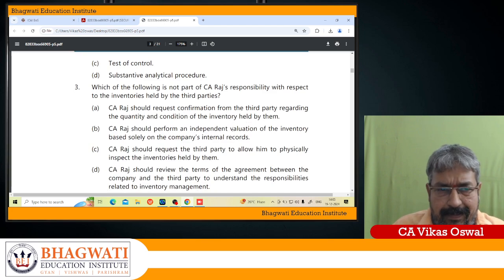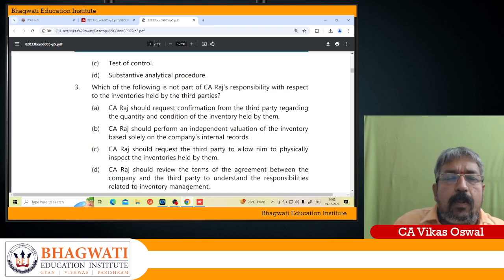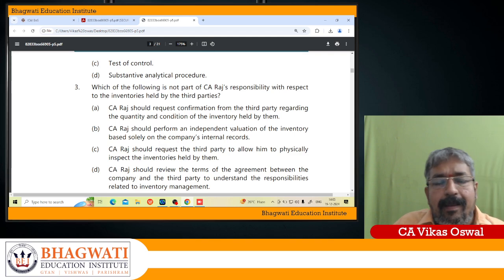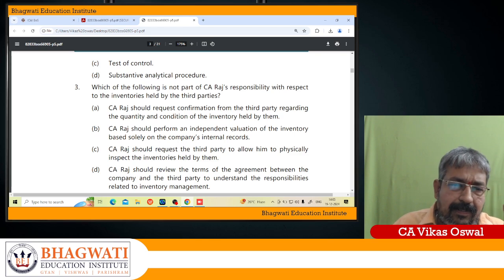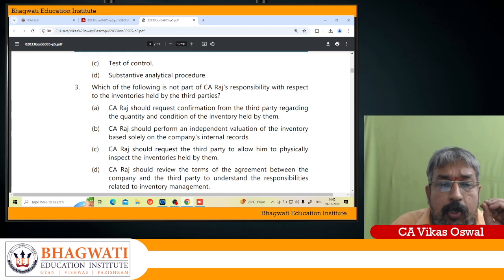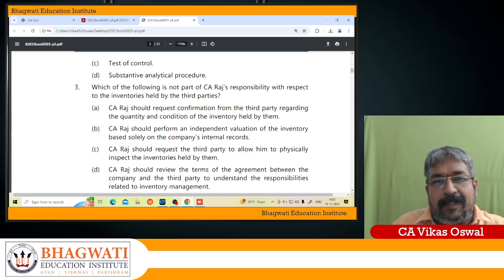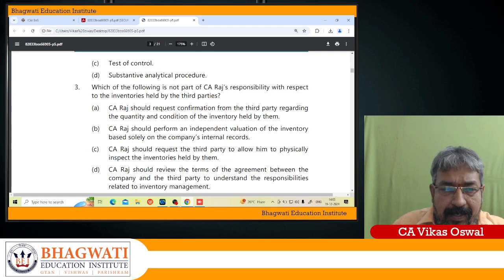Very good question they have asked. Which of the following is not a part of CA Raj's responsibility with respect to inventory held by the third party? See here, students, you have to be very careful. They are using the word not. It is not the part of responsibility of Raj when it comes to inventory held by the third party.